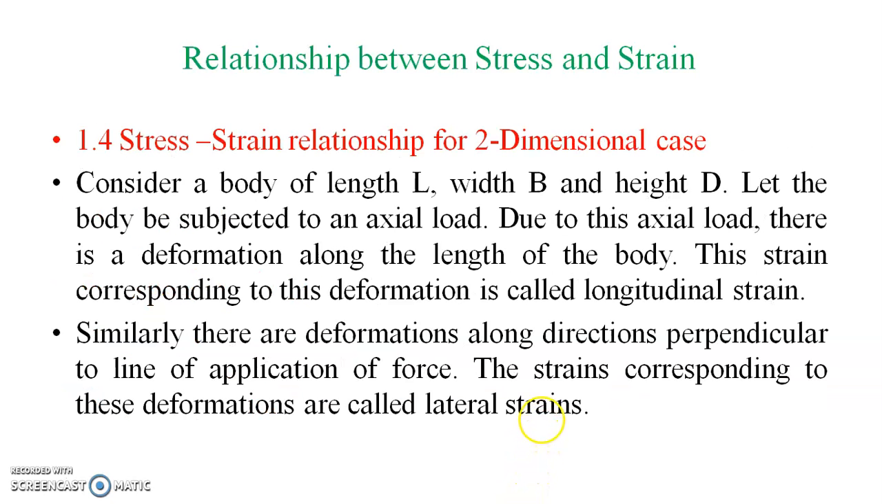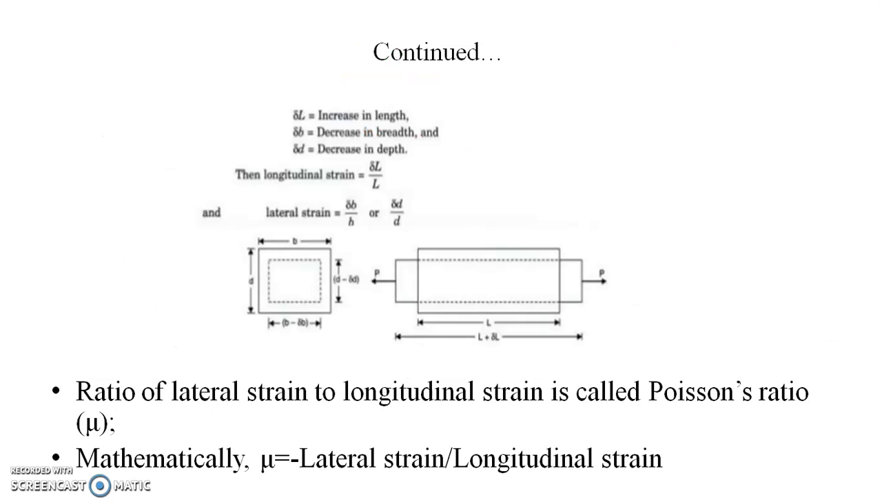The stress-strain relationship for the two-dimension case: consider a body of length L, width B, height D. Let the body be subjected to an axial load. Due to this axial load, there is a deformation along the length of the body. The strain corresponding to this deformation is called longitudinal strain. Similarly, there is deformation along the direction perpendicular to the line of application of force. The strain corresponding to this deformation is called lateral strain.